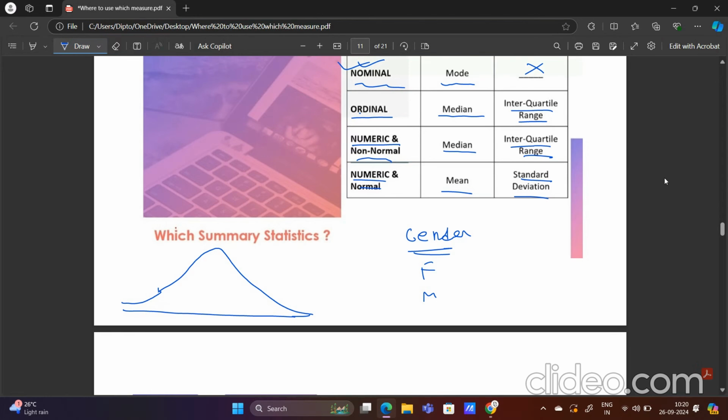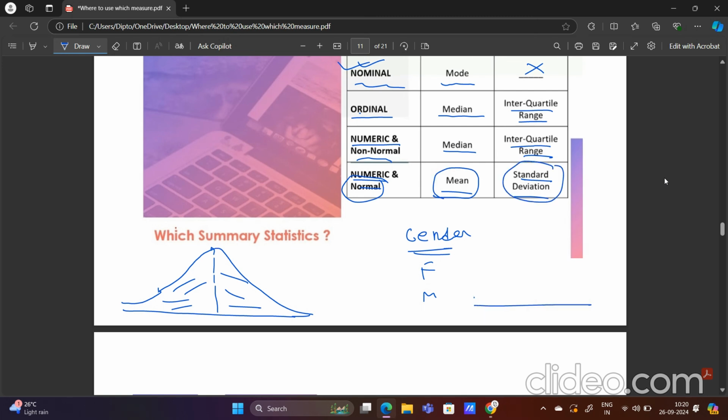But for now, just know that if the data is bell shaped and symmetrically distributed on both sides, not skewed, then it is normal, and then we will use mean as the measure of central tendency and standard deviation as the measure of dispersion.